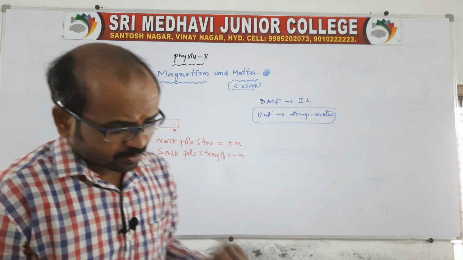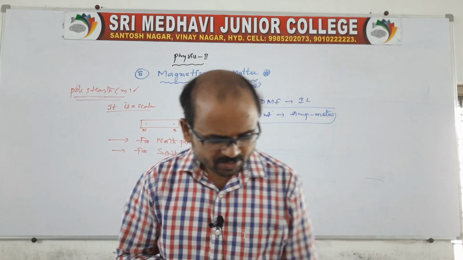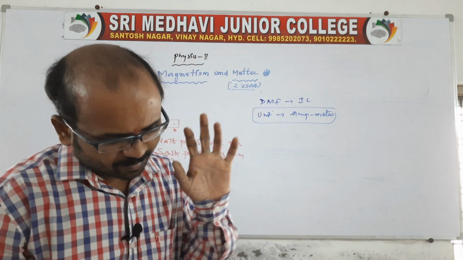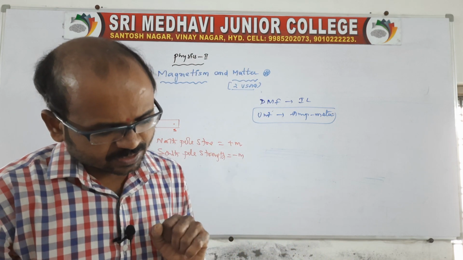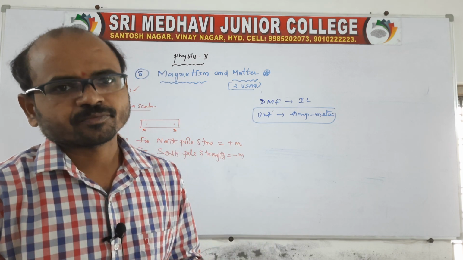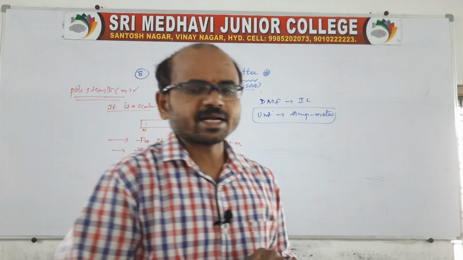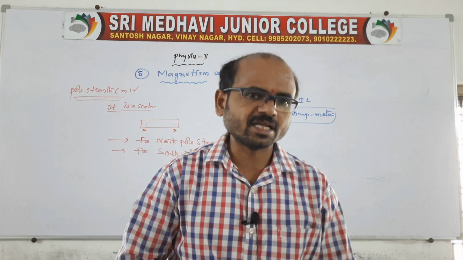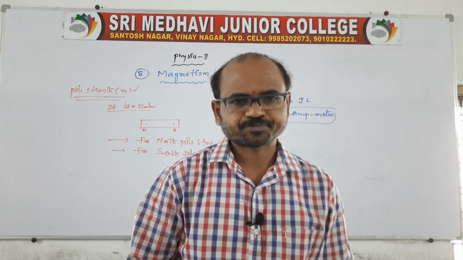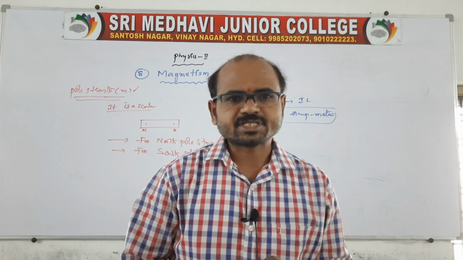And here it depends on, first, the nature of the material of the magnet, second, the area of cross section, and third, the extent of magnetization. First, the nature of the material of a magnet, so the magnetic material. Second is the area of cross section.